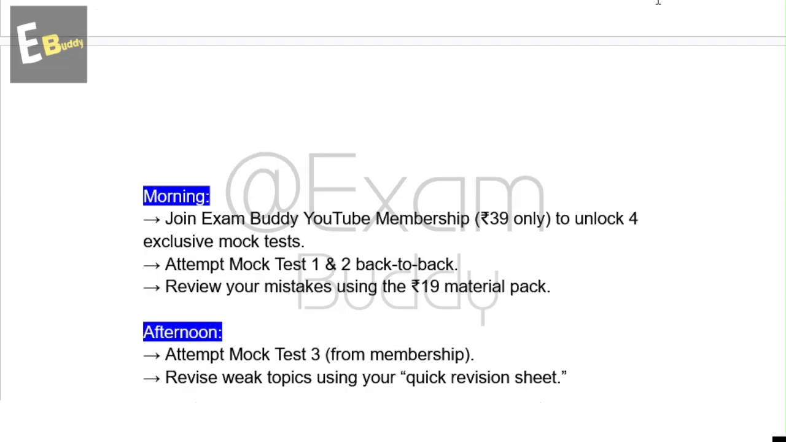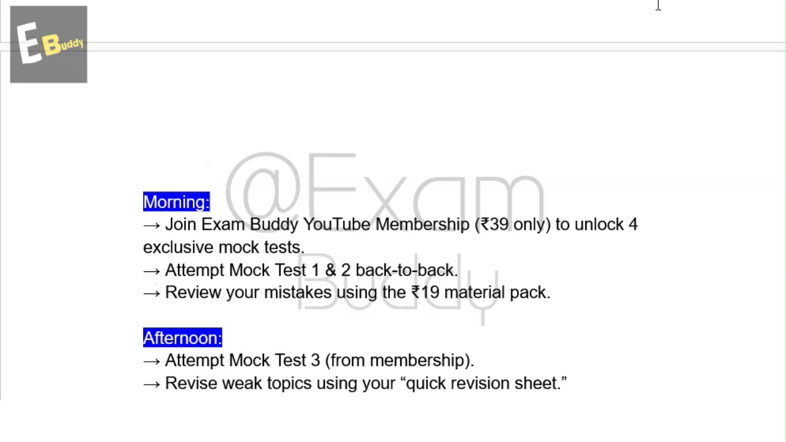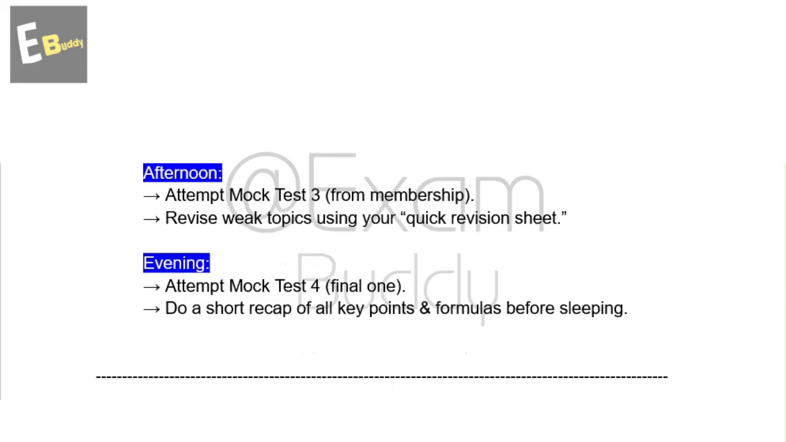And in the afternoon, you have to do two things. First one is to attempt mock test 3 from our membership and revise weak topics using your quick revision sheet. Now the third one is the evening. In the evening, you have to attempt our mock test 4, the final one, and do a short recap of all key points and formulas before sleeping. So this is our 2-day roadmap for your course.